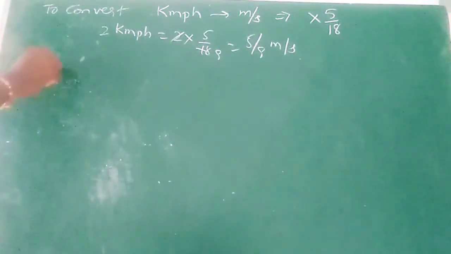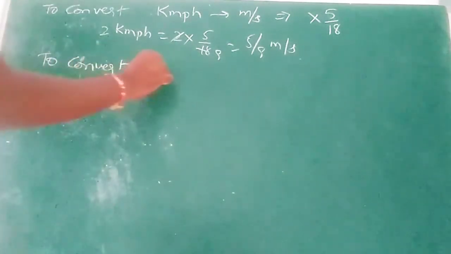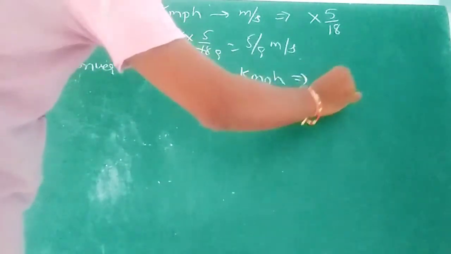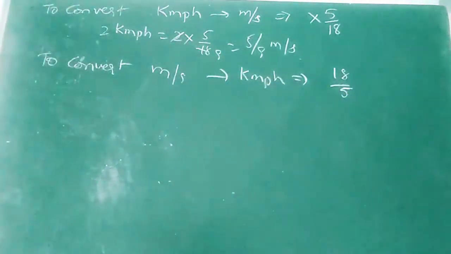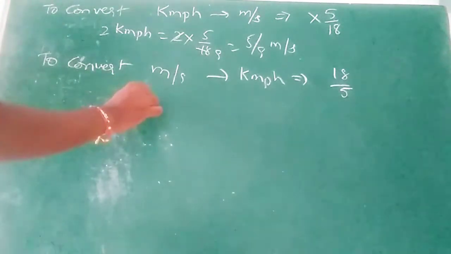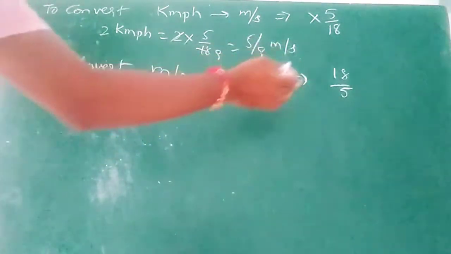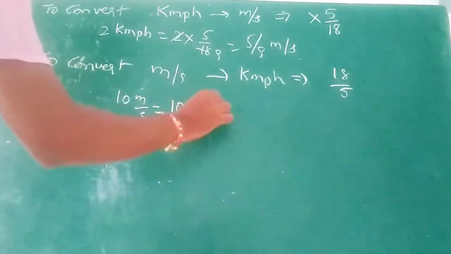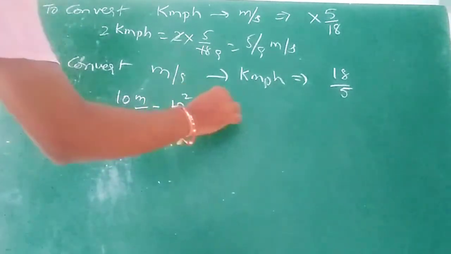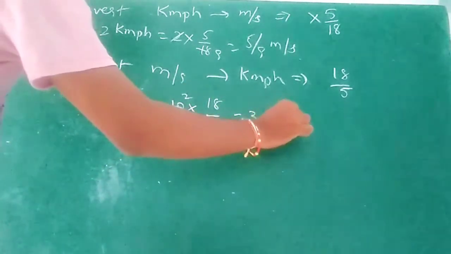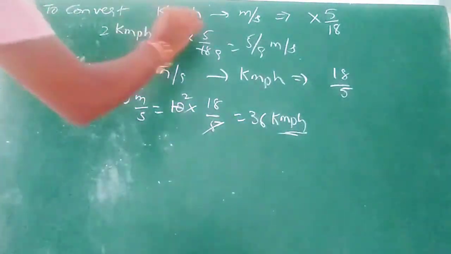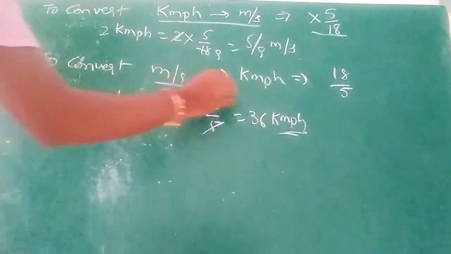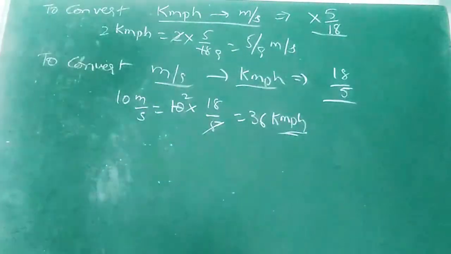And to convert meter per second into kilometer per hour, we should multiply with the reverse number, 18 by 5. Let's do another problem. 10 meter per second is equal to dash kilometer per hour. With what value should we multiply to convert meter per second to kilometer per hour? 18 by 5. 5 ones, 5 twos, 2 into 18, 36 kilometer per hour. So to convert kmph to meter per second, we multiply with 5 by 18, and meter per second to kilometer per hour, we multiply with 18 by 5.